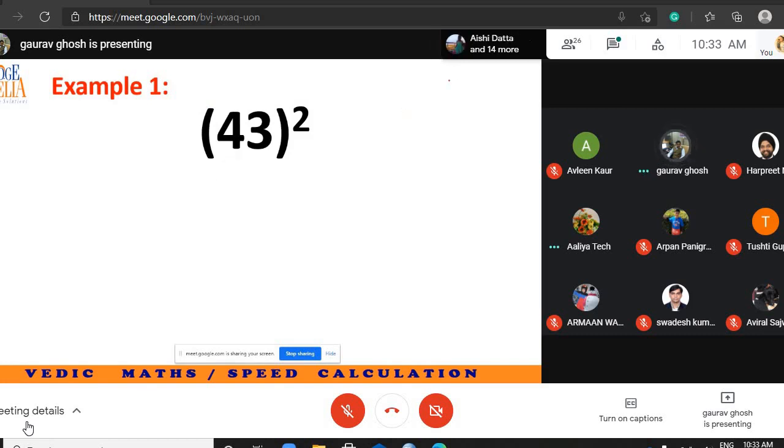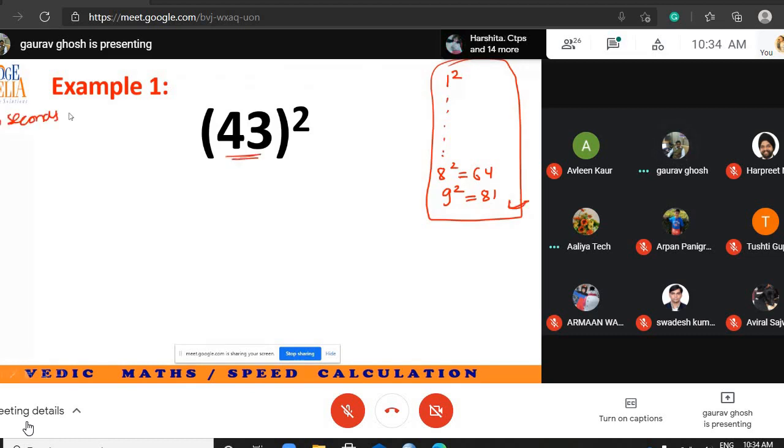Please understand. If I ask you what is 9 square? 81. What is 8 square? 64. So you know all this. If you know this already, you can solve this in less than 10 seconds. If you give it to a normal student, he will take at least 45 seconds. But I will tell you a trick using which you can solve this in fewer seconds. Now, what is that trick?